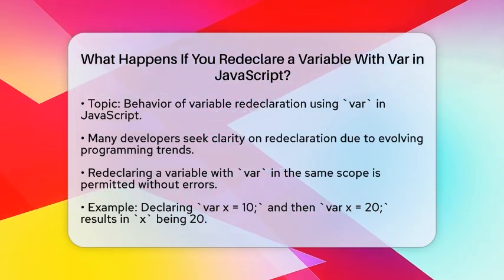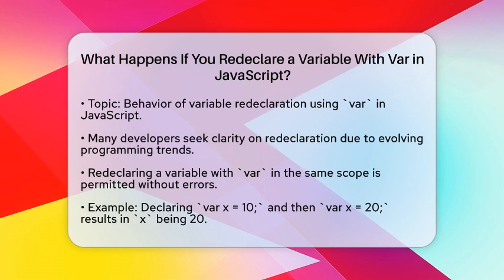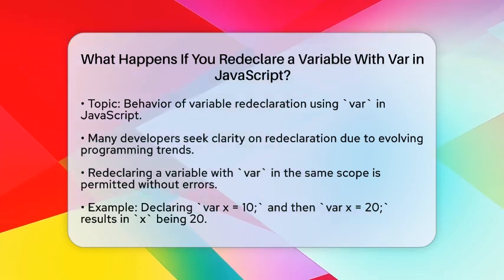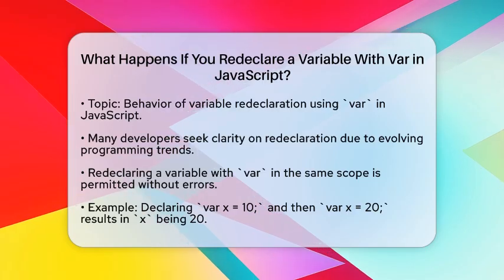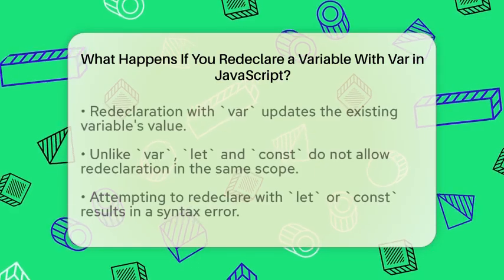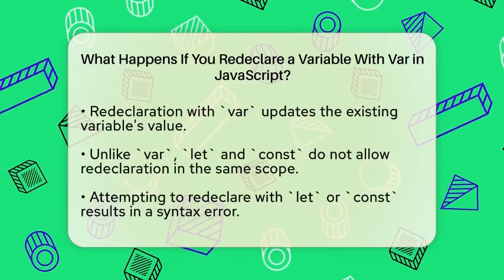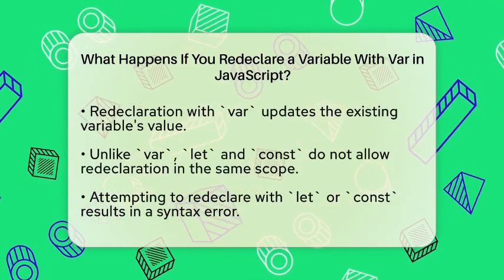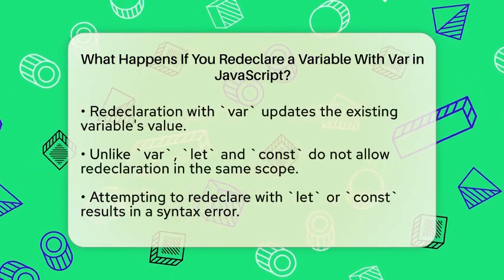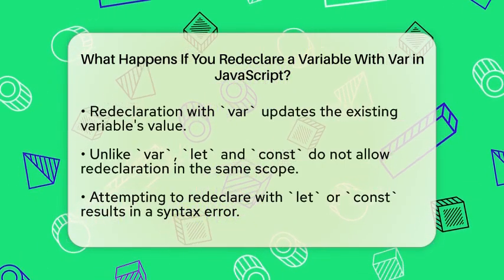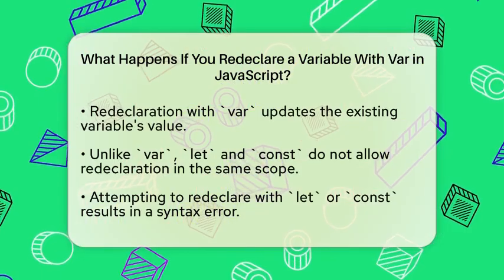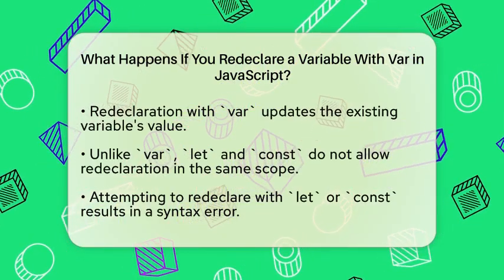When you redeclare a variable using var in JavaScript within the same scope, the language allows it without throwing any errors. This means if you declare a variable named x with var, and then later declare var x again in the same function or global scope, the second declaration does not create a new variable but refers to the existing one. The value of the variable can be overridden by the new assignment.